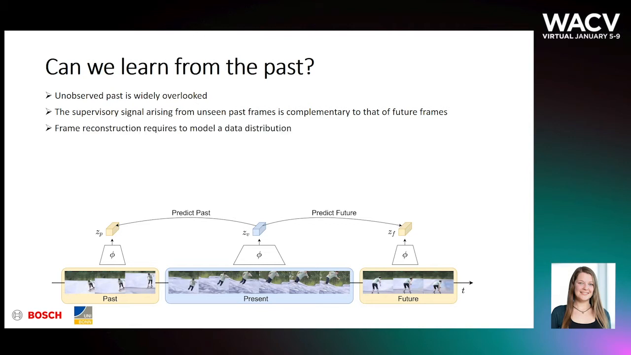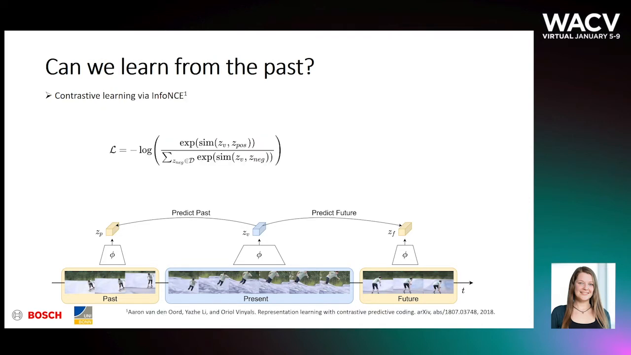A straightforward approach for prediction is frame reconstruction. However, this requires modeling a data distribution, which may not be necessary for representation learning. Instead, we predict the features. Still, the past and future distribution is inherently multimodal, and we can address this by using a contrastive loss. In contrastive learning, the goal is not to accurately predict the feature, but rather to pick the correct positive pair from a set of negatives.